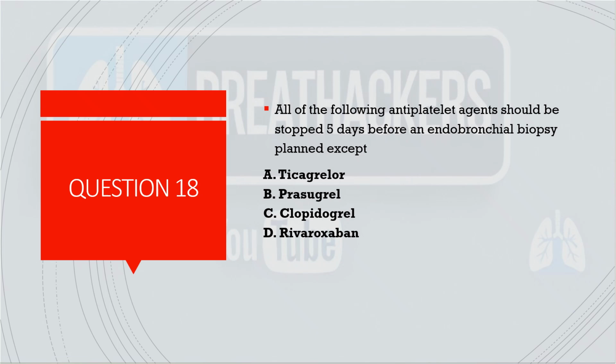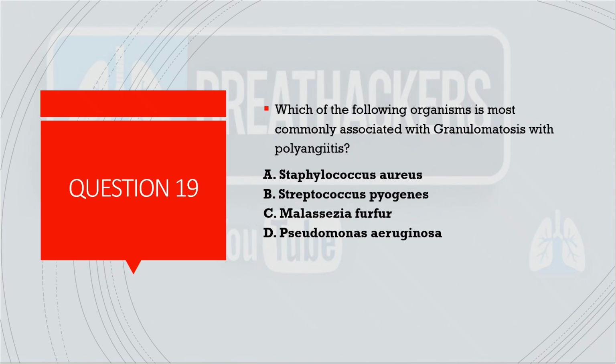Coming to the next question, question number 18: all of the following antiplatelet agents should be stopped 5 days before an endobronchial biopsy is planned, except. So all the three options given initially, A, B, C, ticagrelor or prasugrel, clopidogrel, they need to be stopped 5 days before an endobronchial biopsy is planned. And D is the answer here. So this is basically all the NOACs, they need to be stopped 24 to 48 hours prior to any biopsy for our bronchoscopic procedures.